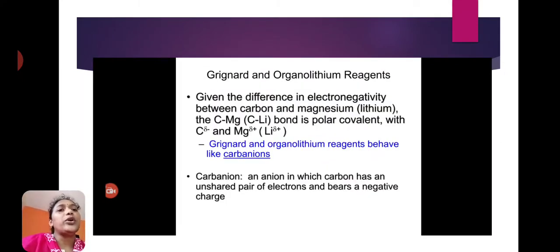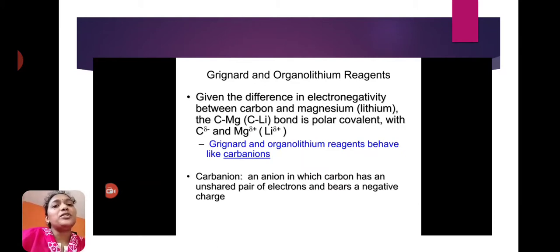Grignard and organolithium reagents. Here, given the difference in electronegativity between carbon and magnesium or lithium, whichever the metal may be, the carbon-magnesium bond is polar covalent.